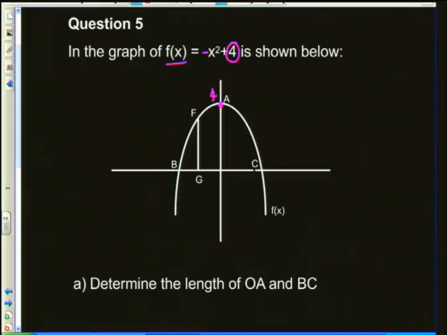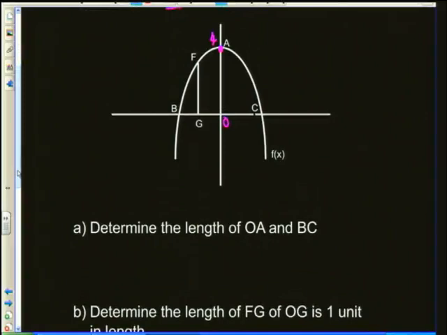Those are really important. Here it's asking us to give them the lengths of OA and BC, O being obviously the origin at the center over there. A lot of this you can actually do without needing to do any working out. The distance from O to A: well, O is at your origin, and we've taken 4 jumps up to get to point A. So OA is 4 units. No working out required there.